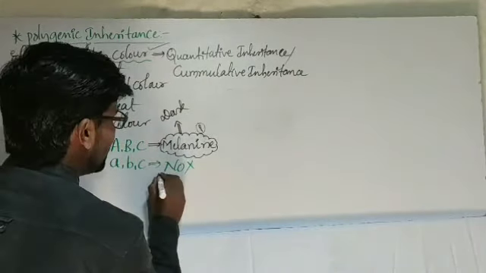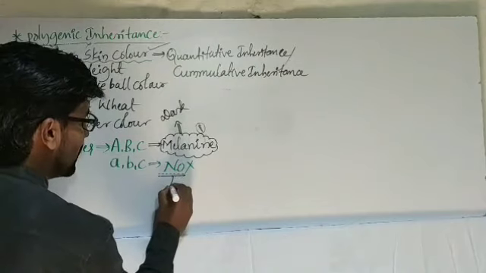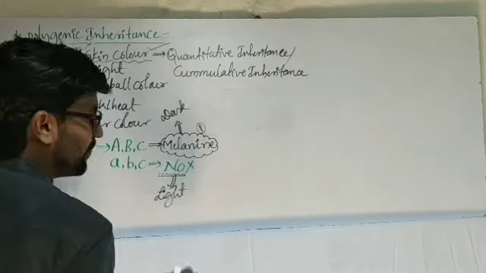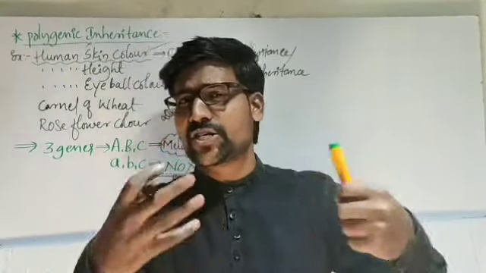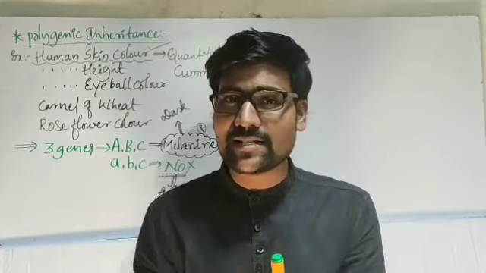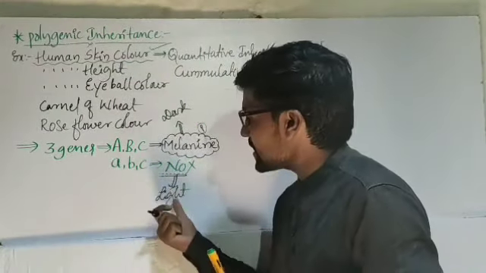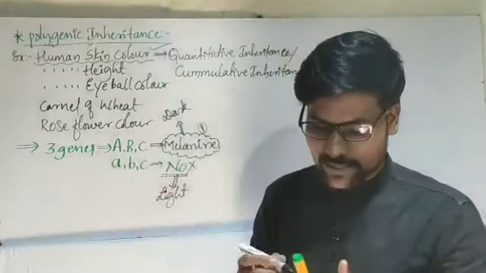And when there are no dominant alleles, when the alleles are all recessive, the skin becomes very light. For light skin, we generally call it white skin. He is very bright, she is very bright, bright in the sense of light color, the skin is very light. So light skin is because of the recessive allele condition, and dark skin is because of the dominant allele condition.